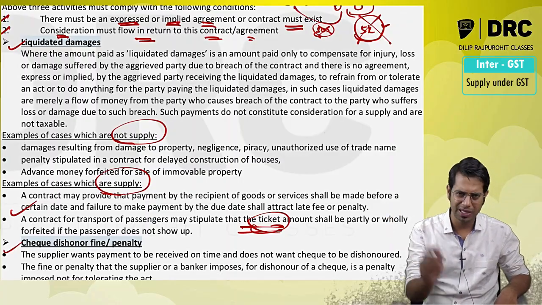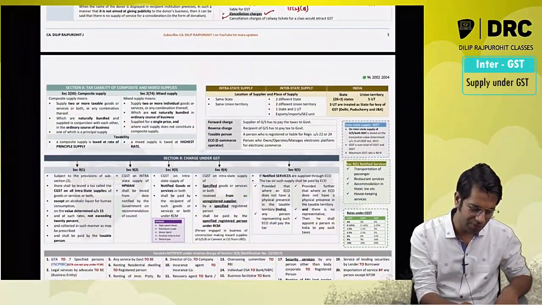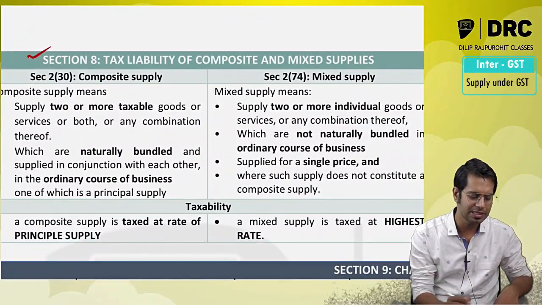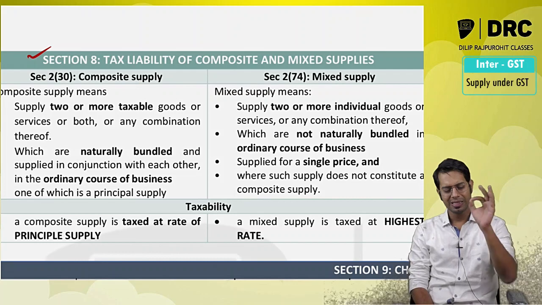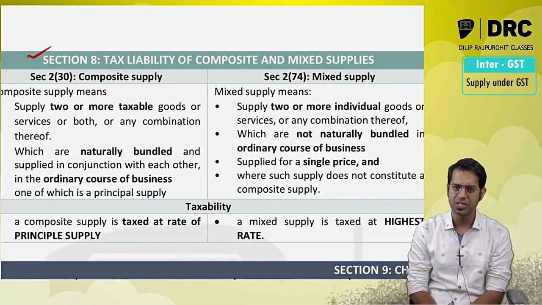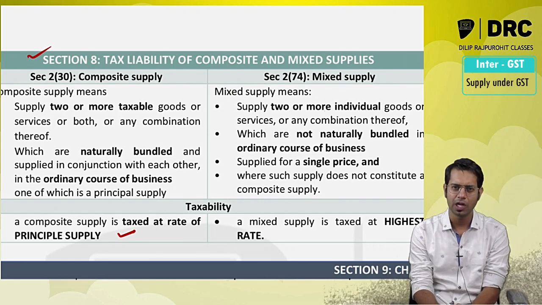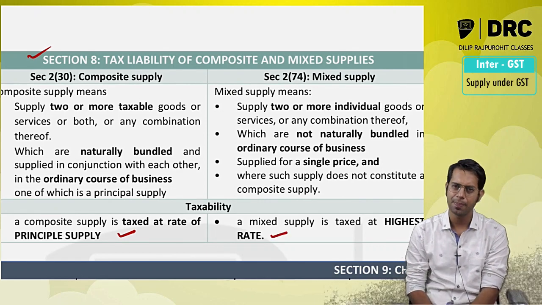So in this chapter there is only this small amendment which is there, circular, which they have added, and there is one more point in this chapter, which is section 8, taxability of composite and mixed supply. Section 8 talks about taxability of composite supply and taxability of mixed supply. They say composite supply are taxed at the rate of principal supply and mixed supply is taxed at highest rate.